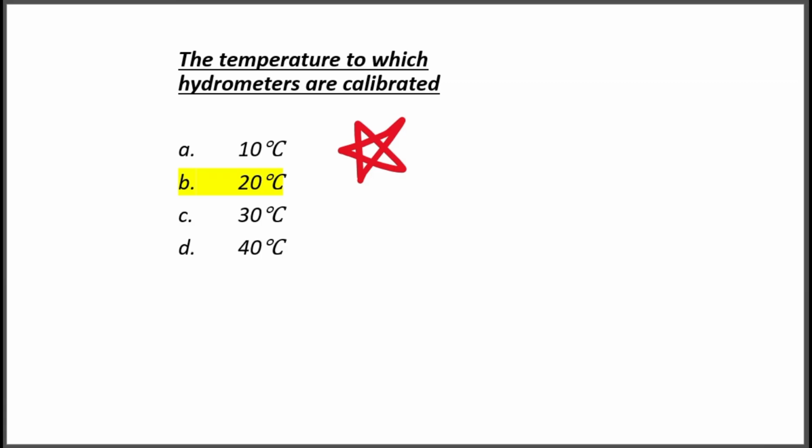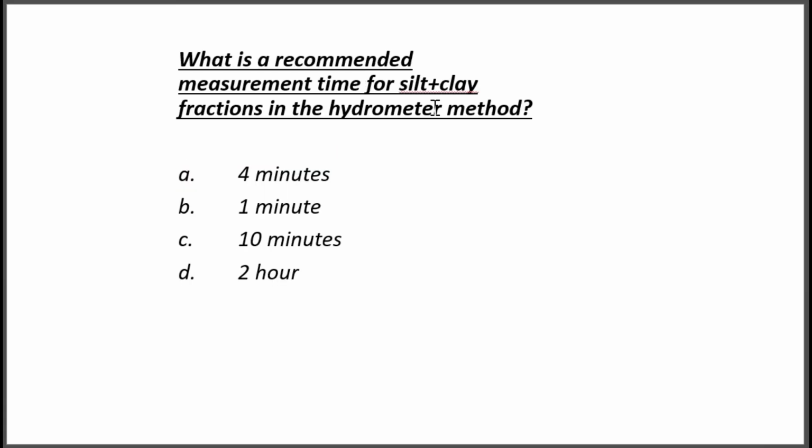Okay. Then what is the recommended measurement time for silt and clay fractions in the hydrometer method? Options: A, 4 minutes. Option B, 1 minute. Option C, 10 minutes. D, 2 hours. So in the hydrometer method, for measuring silt and clay, after how much time will we take the measurement of silt and clay? Here, 4 minutes is the correct answer. Option A, 4 minutes is the correct answer.